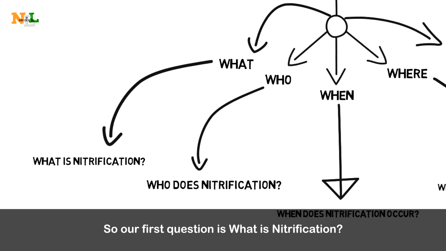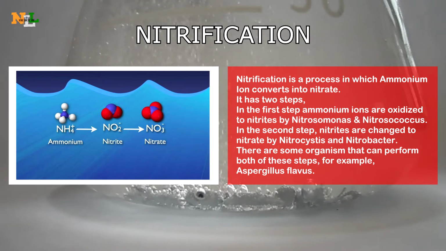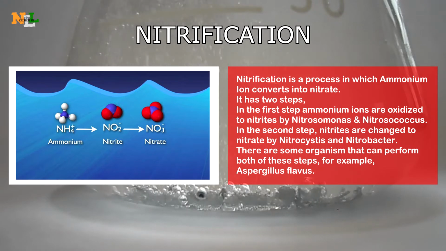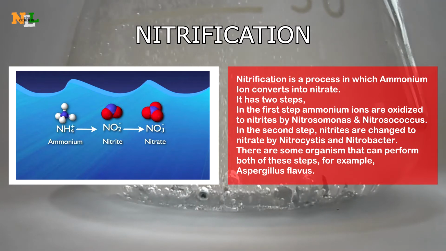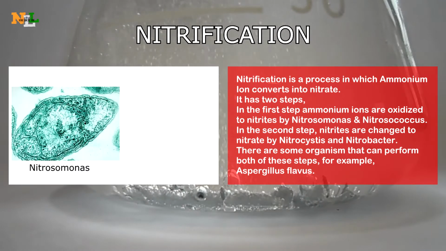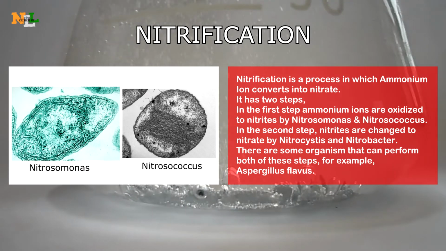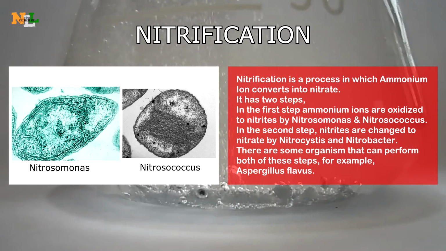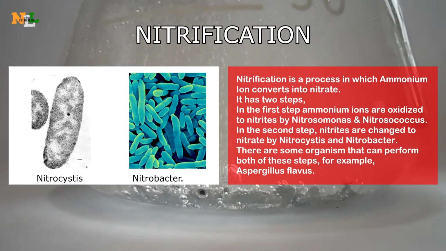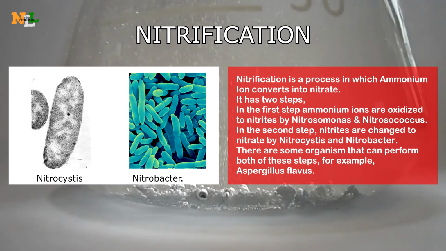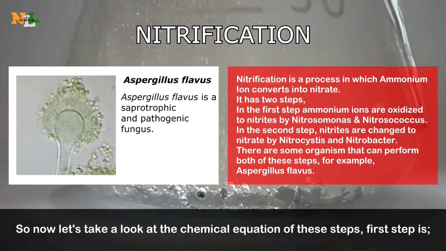So our first question is, what is nitrification? Nitrification is a process in which ammonium nitrogen or ammonium ion converts into nitrate. It has two steps. In the first step, ammonium ions are oxidized into nitrite by Nitrosomonas and Nitrosococcus. These bacteria only perform the first step. In the second step, nitrites are changed to nitrate by Nitrocystis and Nitrobacter. There are also some organisms that can perform both of these steps. An example is Aspergillus flavus.